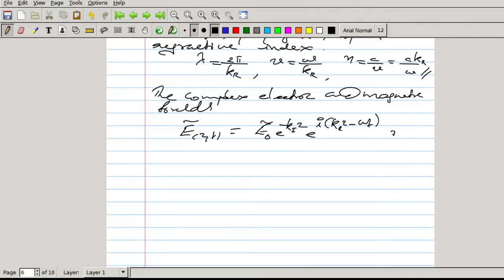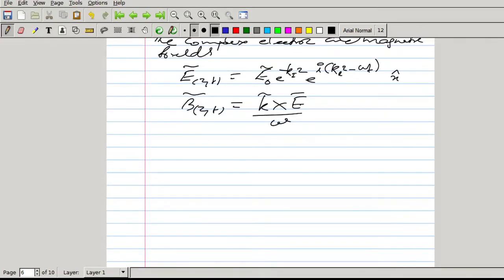This is if it is along x direction, then what about the magnetic field? B is k cross E by omega. Magnetic field is given by k cross E by omega. So its direction will be, propagation is along z direction, so z cross x will be y. So the magnetic field will be along the y direction.